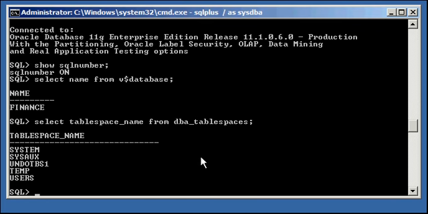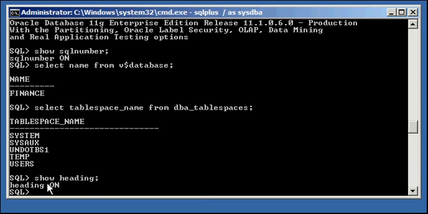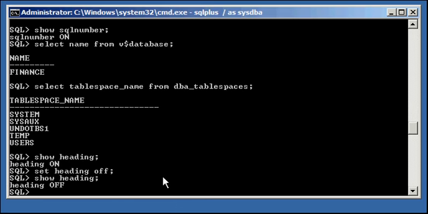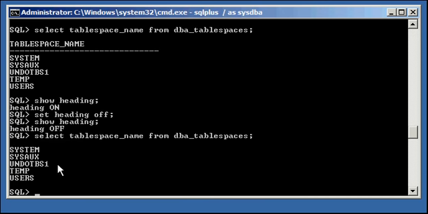Let's say we didn't want that to be displayed. Well, that's controlled by a SQL*Plus setting known as heading. So if we type in show heading, we will see the heading is currently on. But if we type in set heading off, like so, show heading, we will see that it's off. And this time when we do select tablespace_name from DBA_TABLESPACES, we do not get the tablespace_name, because that's a heading and we turned headers off.